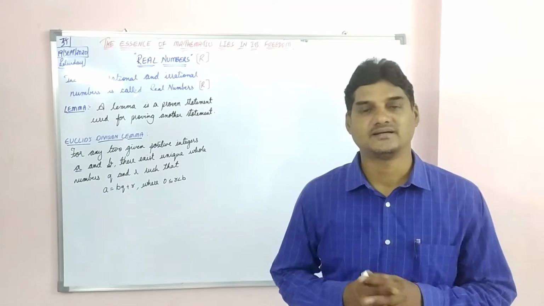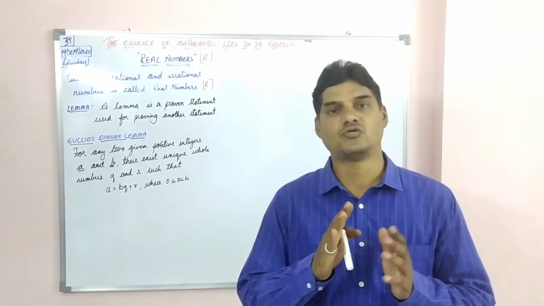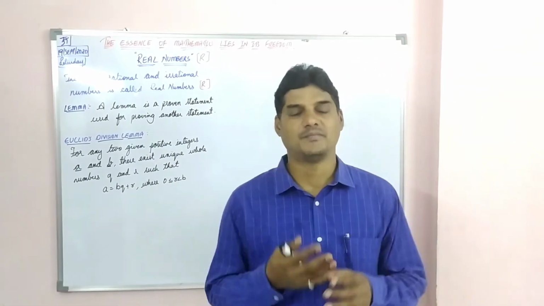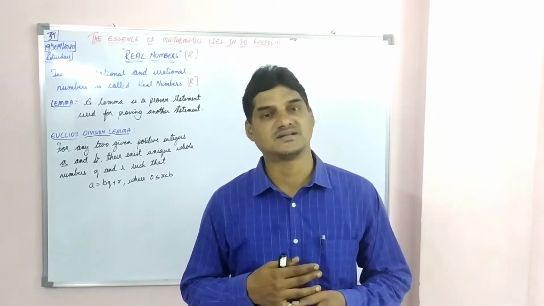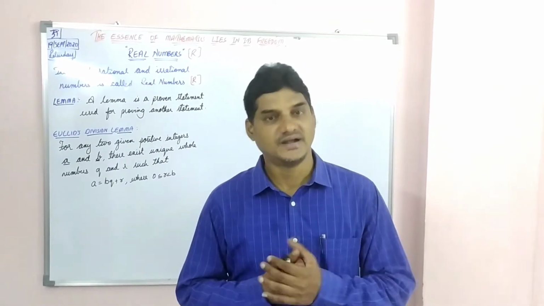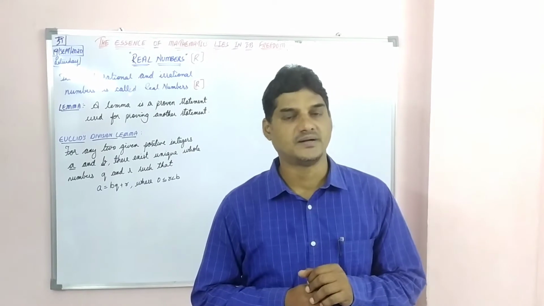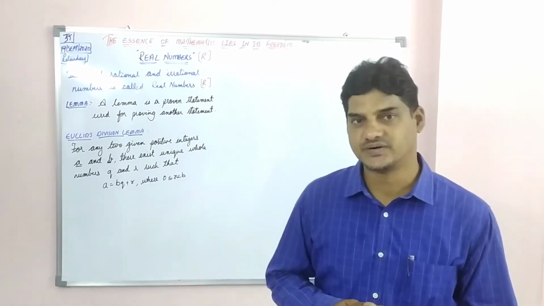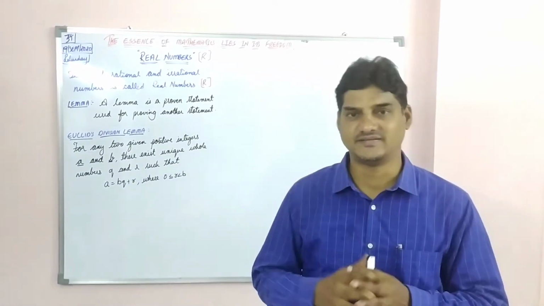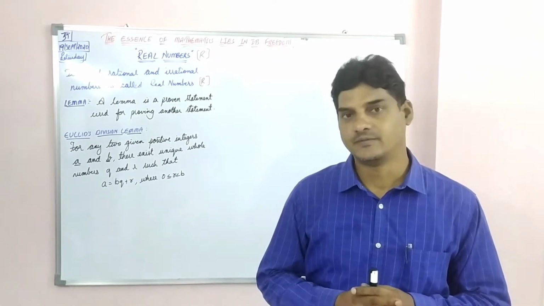In mathematics, my dear students, we have performed so many simple operations: addition, subtraction, multiplication and division. Do you remember the law related to division in class 6 and 7? Think once.